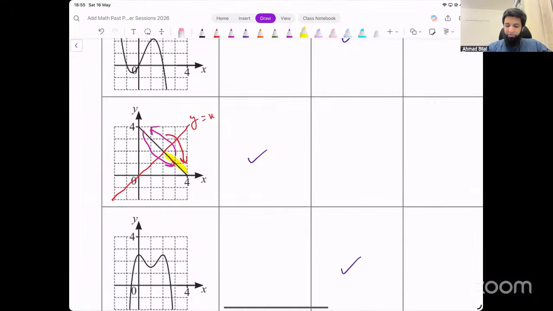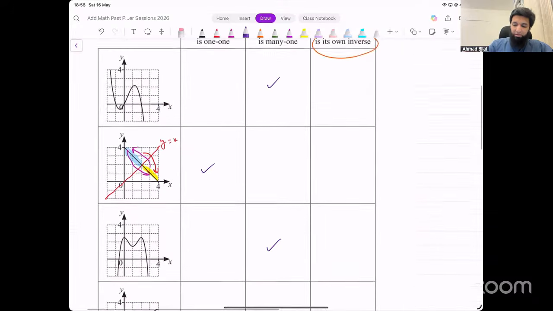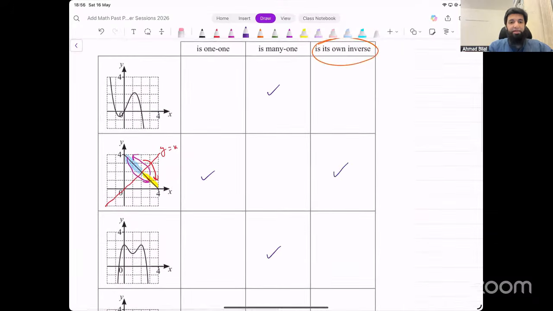Let me actually shade that. When you reflect it, the yellow part becomes the blue part and the blue part becomes the yellow part. So in this case, the graph is its own reflection in y equals x. So we could say it is its own inverse for that reason.